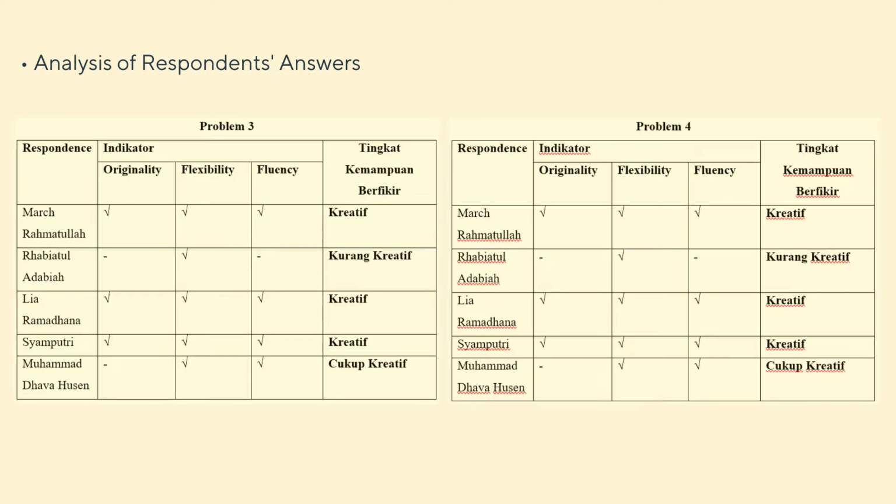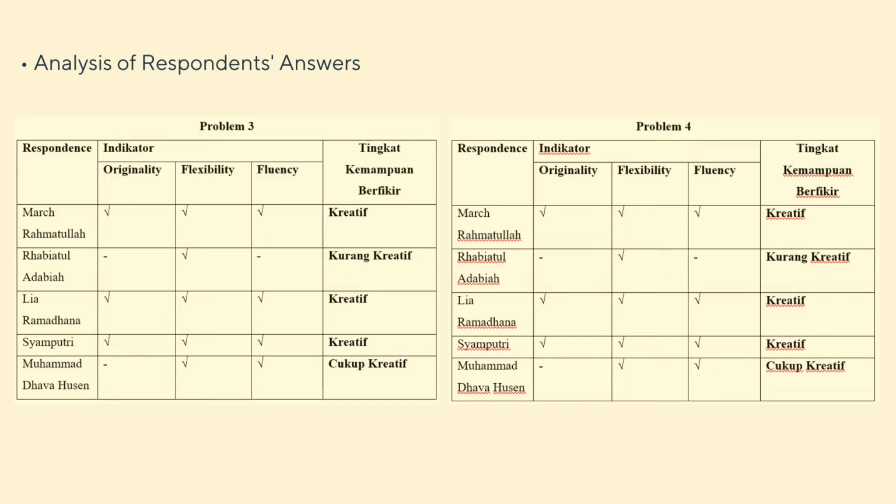Okay, and then we will move to the third problem. The first respondent is Mark Rahmatullah. He fulfills all the indicators, which are originality, flexibility, and fluency. So the thinking ability level of Mark Rahmatullah is creative.